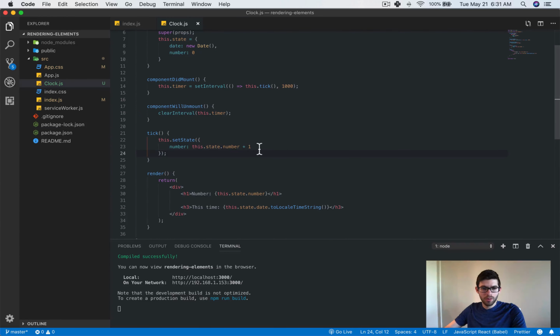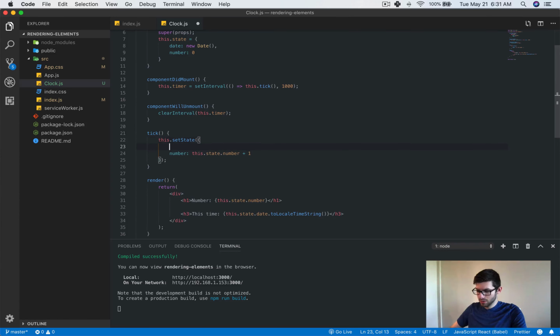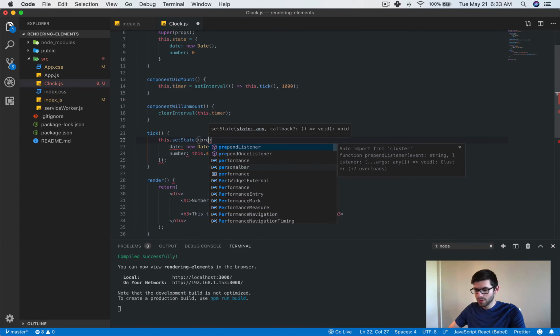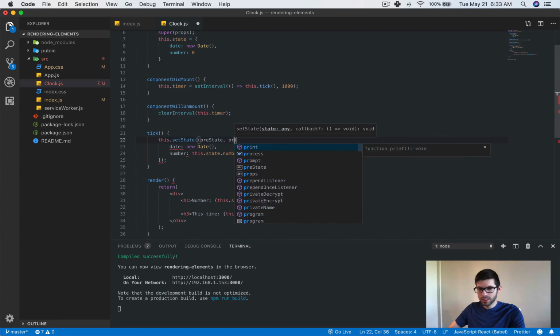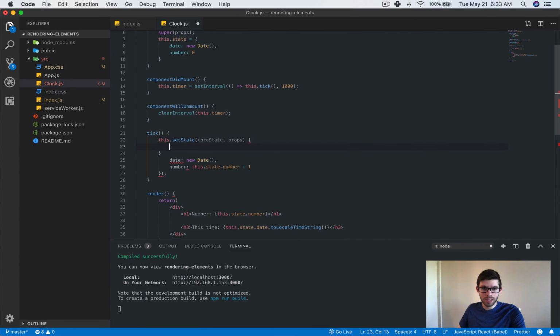What we can do now instead, first off, we can set the date again to equal new Date. And what we can do here instead, if we need the current value of state, is this: set state actually does not just take an object like what we have here, it also takes a function, and inside of that function we can have the previous state as well as any props that might be passed to the state.